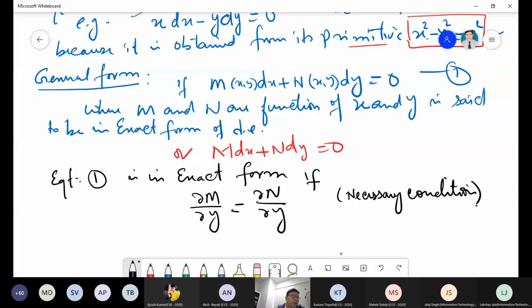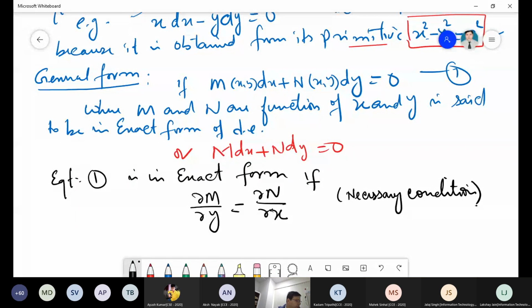Sorry, del N upon del x here; this would be a great blunder. This is called the necessary condition for equation 1 to be in exact form. So del M upon del y equal to del N upon del x is the necessary condition for equation 1 to be an exact form of differential equation, right?